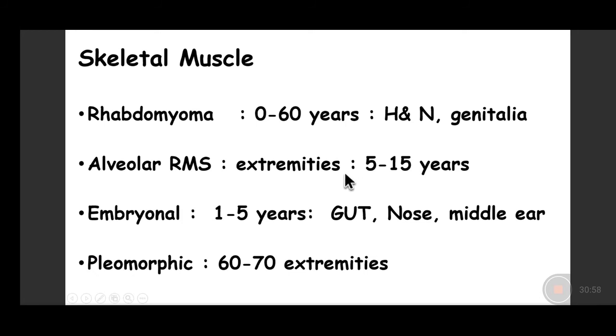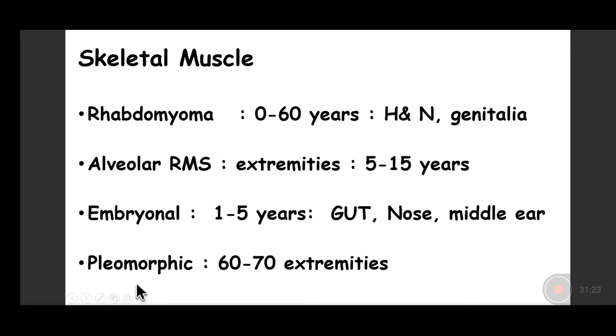Here the tumor cells are separated by thick fibrous septa, which makes them form alveoli-like structures, and it occurs in an older age group as compared to embryonal rhabdomyosarcoma.